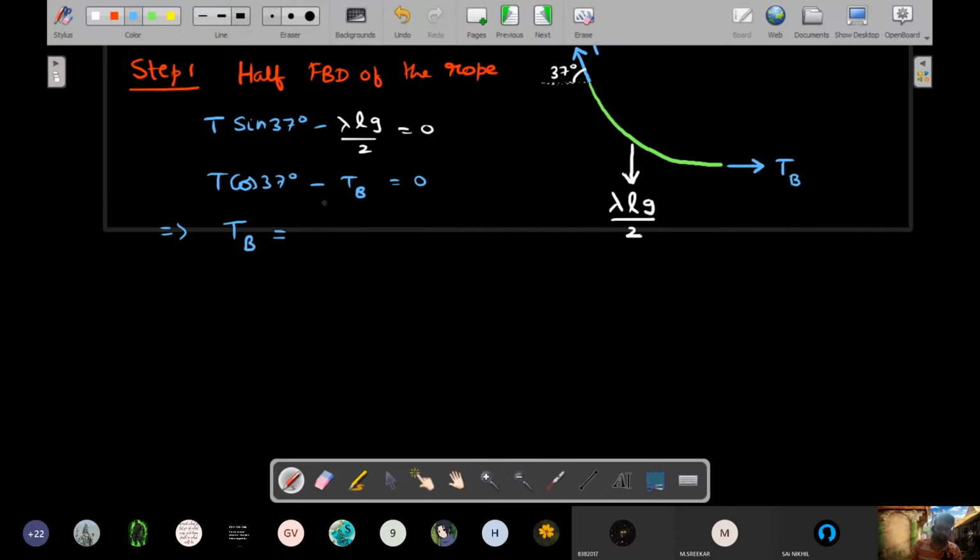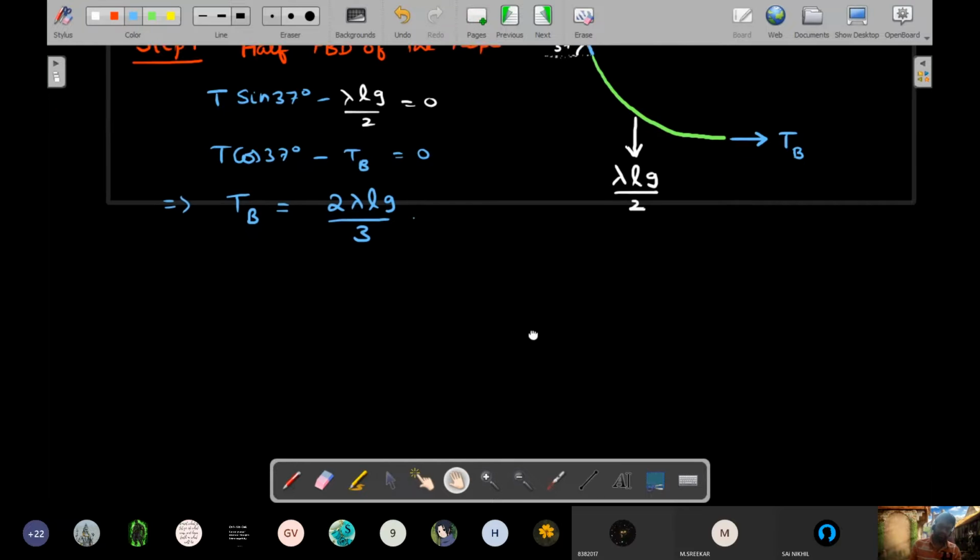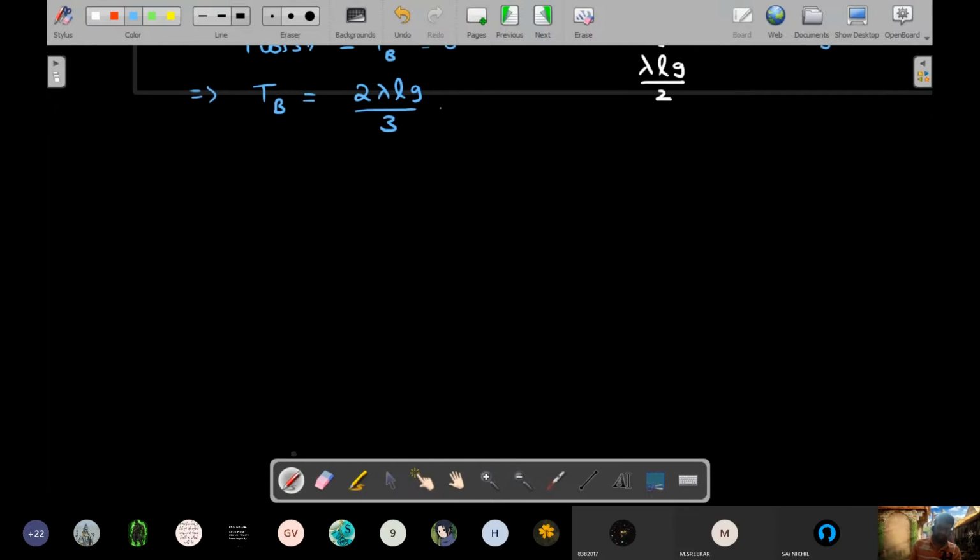So the value of the bottom most tension would be 2 lambda Lg divided by 3, when I substitute sine 37 and cos 37 and divide the two equations for T. Okay, right. Now what we'll do is step 2, which is interesting. This is one FBD that we didn't do yesterday. So this is something new. So concentrate. Instead of taking FBD of half or full, I'll take a small differential element.